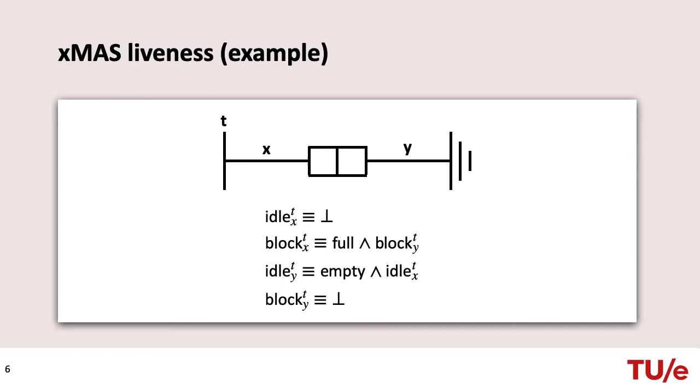Channel Y is the input of the sink. Sinks in XMAS consume data infinitely often, thus channel Y is not blocked. Note that any assignment consistent with the equations must also conclude that X is not blocked and Y is not idle. Therefore, we conclude that both channels X and Y are live.